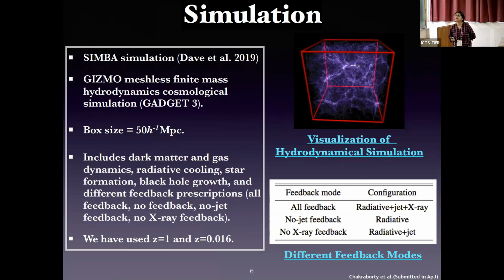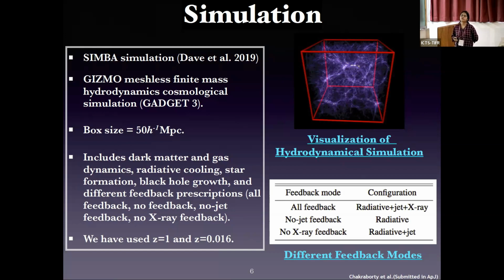On the right-hand side, we can see a visualization of the hydrodynamic simulation. It has a box size of 50 h inverse megaparsec. It includes dark matter, gas dynamics, radiative cooling, star formation, black hole growth, and most importantly, 4 different feedback prescriptions. This is the reason we are interested in this particular simulation, because it involves a jet mode of feedback.